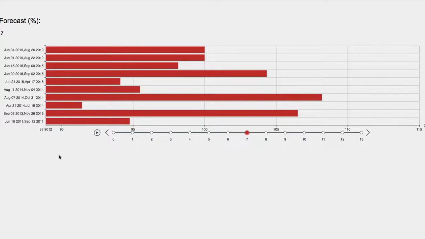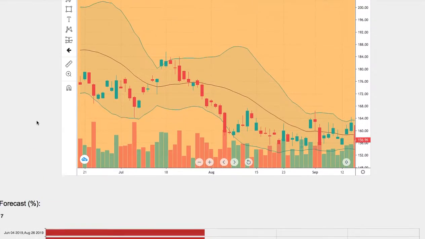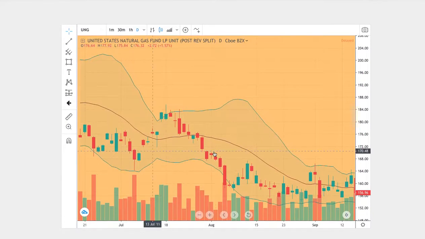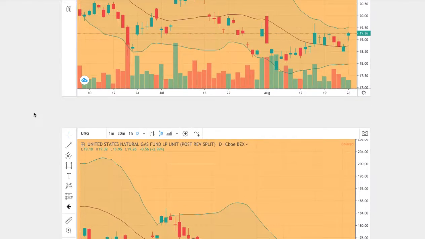So which one of these forecasts should we focus on? Ideally, the model that is closely related to the current trend. We have the current trend right here, and this trend, I believe, is the best match to the current trend. Let me prove why.